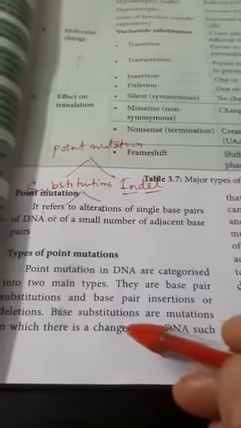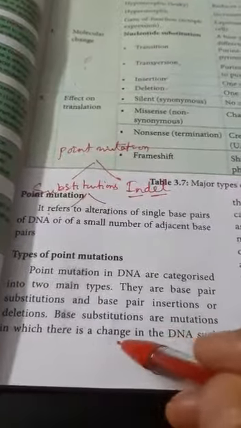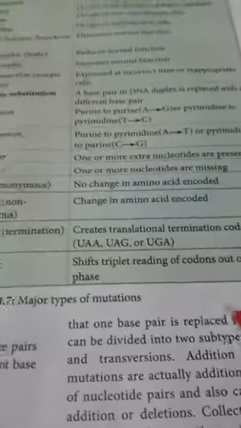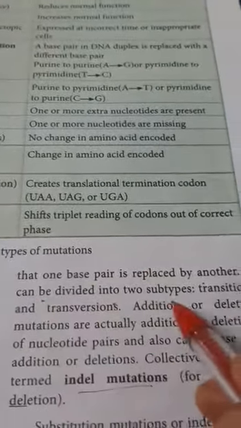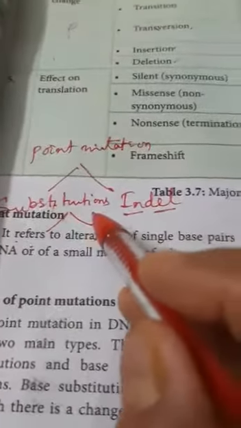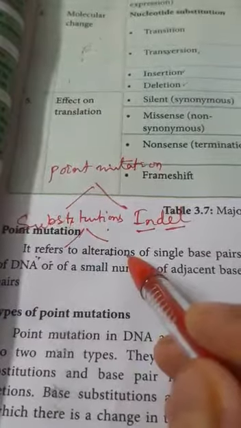Base substitutions are mutations in which there is a change in the DNA such that one base pair is replaced by another base pair. They can be divided into two types: transitions and transversions.